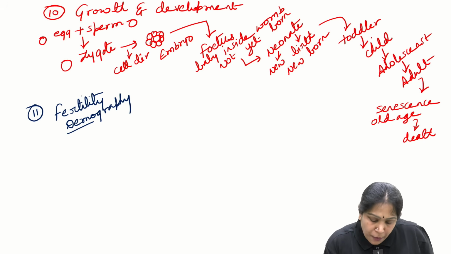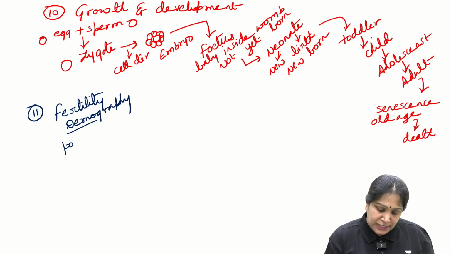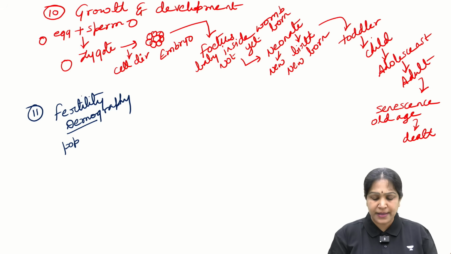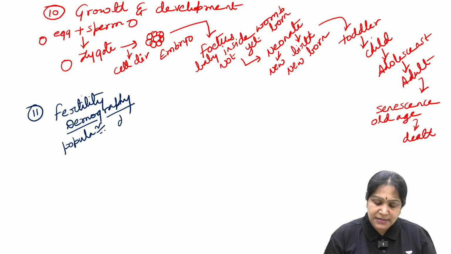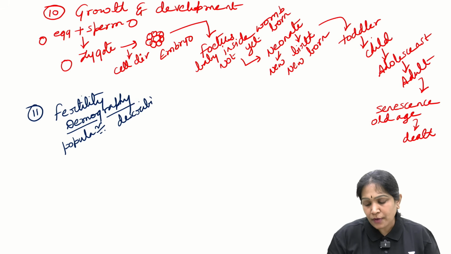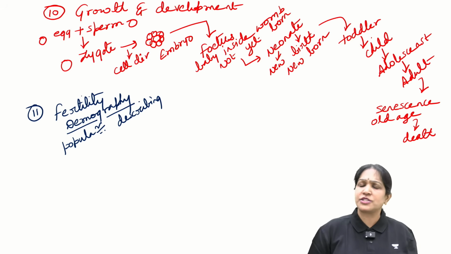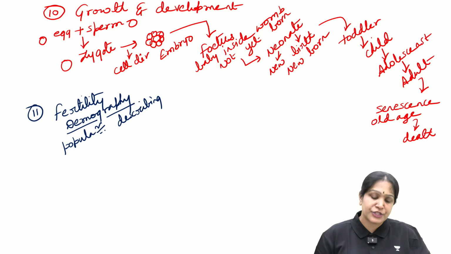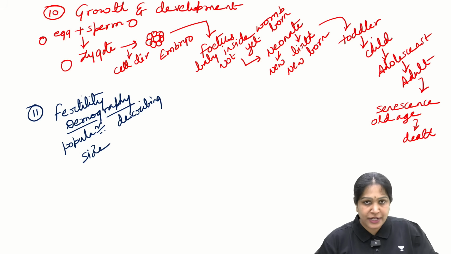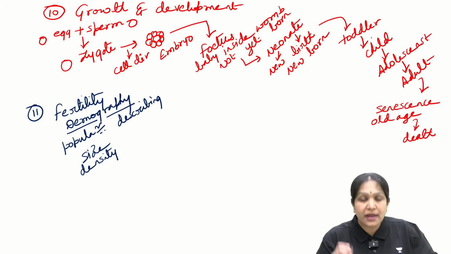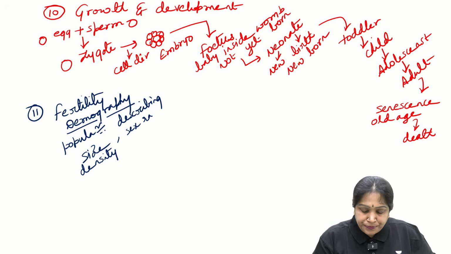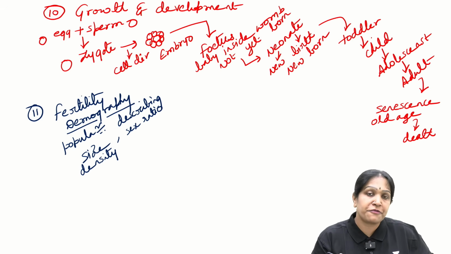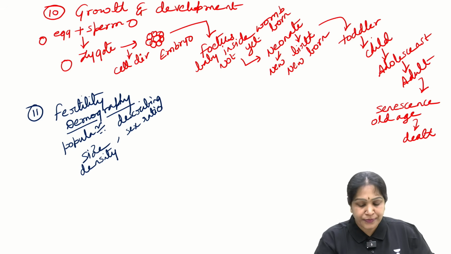Now demography. Break the word and understand. The word demos means population, and graphene means describing. You are describing the population. What will you describe about the population? Size of the population, number of people, density of the population, I mean number of people per unit area, sex ratio, I mean how many women you have for every 1,000 males.